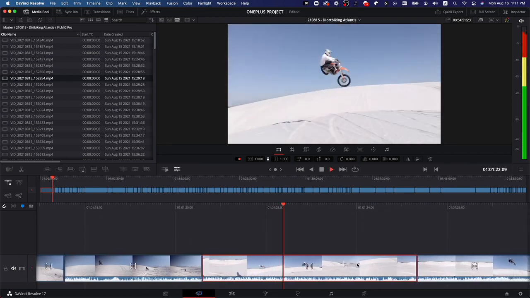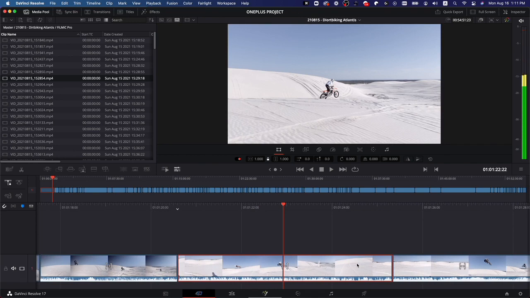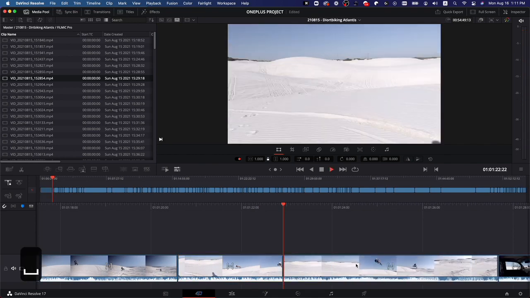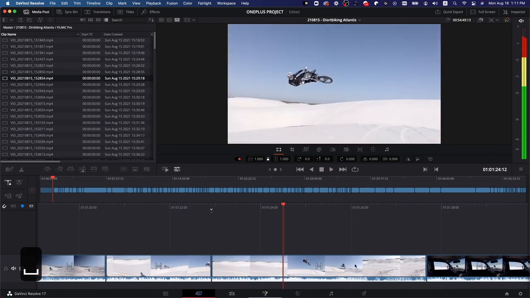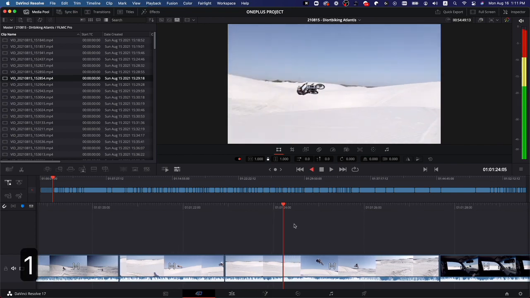Now, a lot of the time, what I would do is actually change my frame rate for all of my clips to 23.976 before I throw them in the timeline. But with this much footage in the timeline, I didn't want to go through that much slow motion footage.